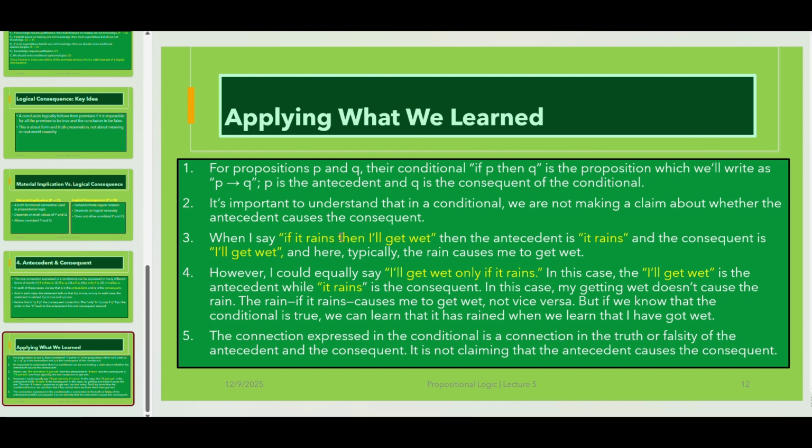But if we know that the conditional is true, we can learn that it has rained when we learn that I've got wet. And the last item is about the connection expressed in the conditional. That is, the connection expressed in the conditional is a connection in the truth or falsity of the antecedent and the consequent. It is not claiming that the antecedent causes the consequent.